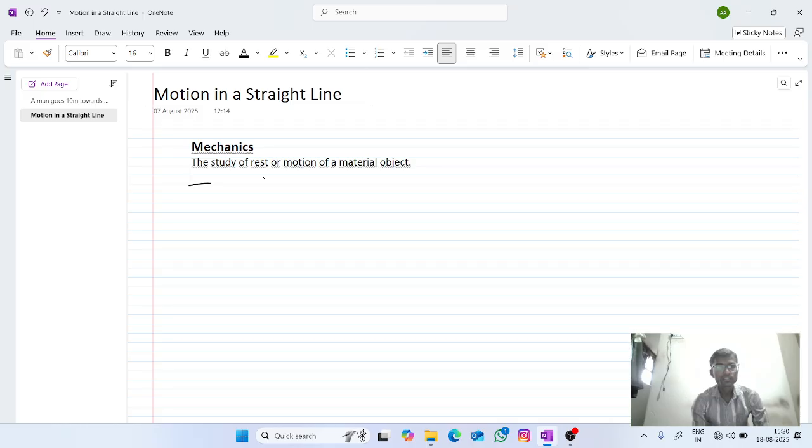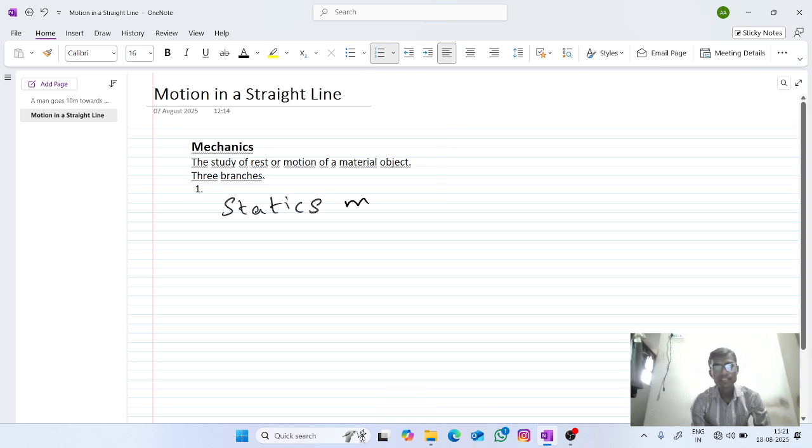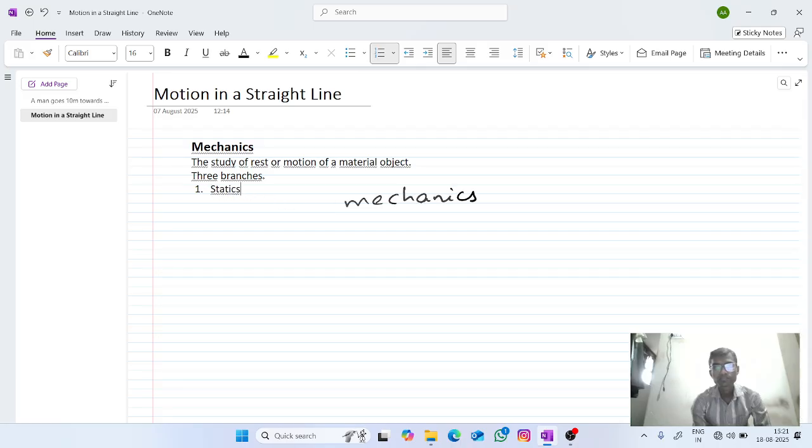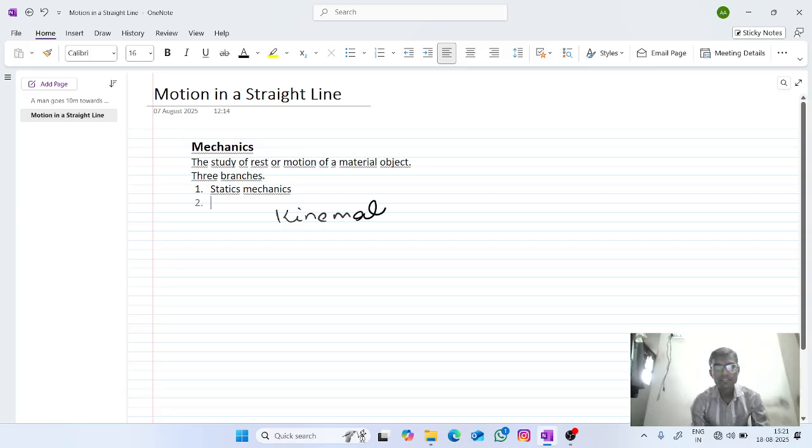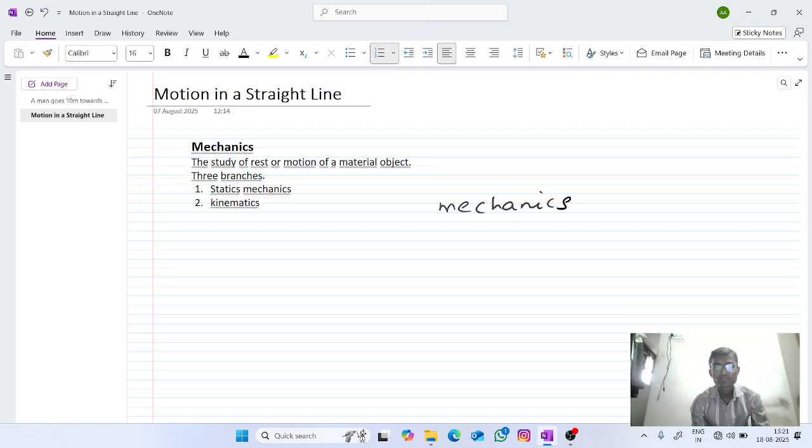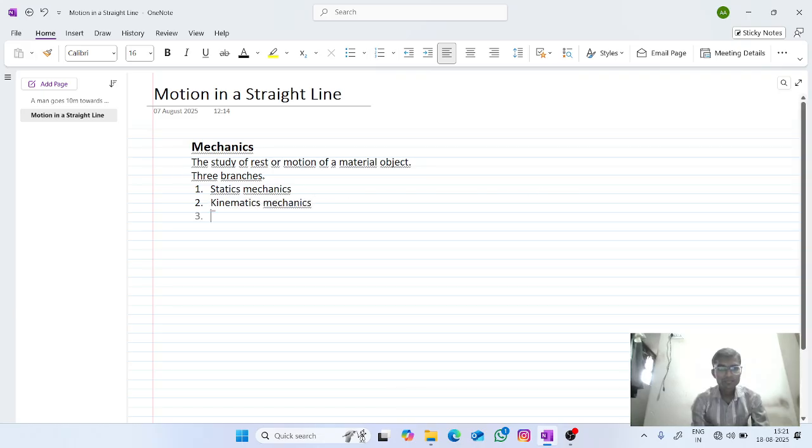Those three branches are: first, statics mechanics; second, kinematics mechanics; third, dynamics mechanics.